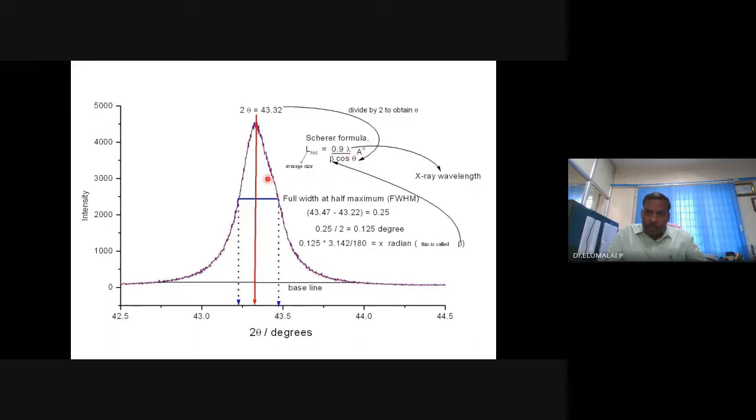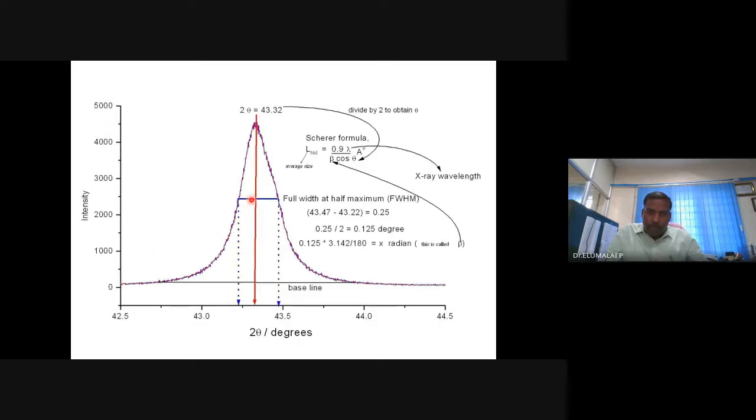And theta is this. We have seen this intensity versus diffraction angle. This is the 2 theta; you take theta. Then beta is the full width at half maximum, simply known as FWHM. So this is a peak, a complete peak. There is a peak position and an intensity, which we will not bother about. From the peak position you get theta. How to get beta? So this is the full intensity.